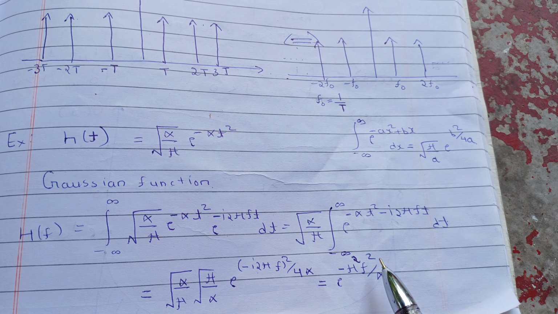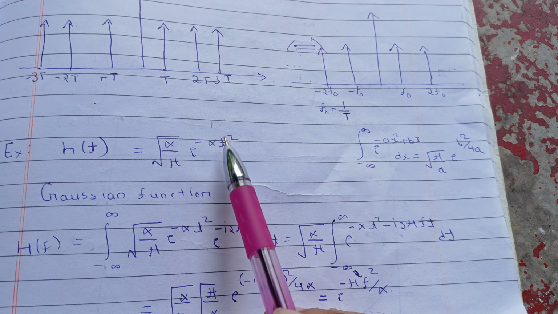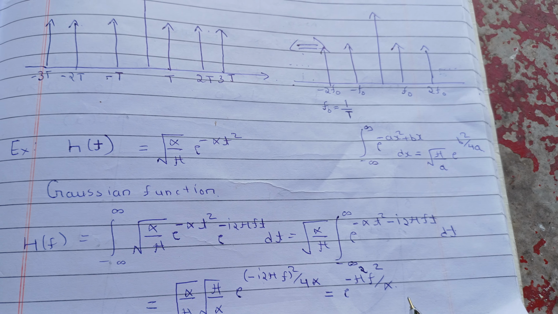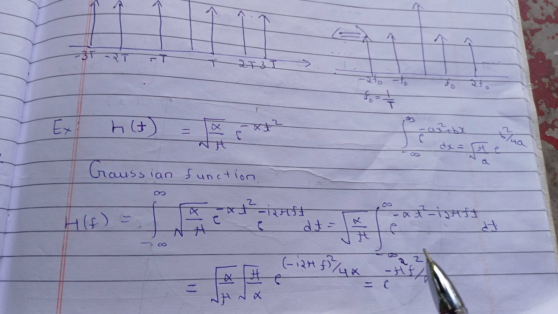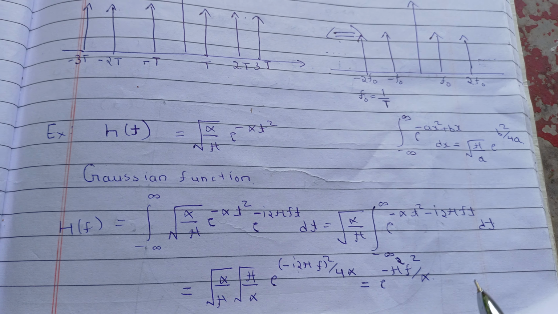Now see, this is again a Gaussian function, because this kind of function is a Gaussian function. This is some constant, this pi square is some constant, and f square in place of t square, and alpha. It means the Fourier transform is also a Gaussian function. So remember this property: the Fourier transform of a Gaussian function is always a Gaussian function.